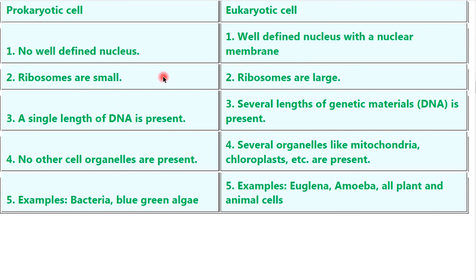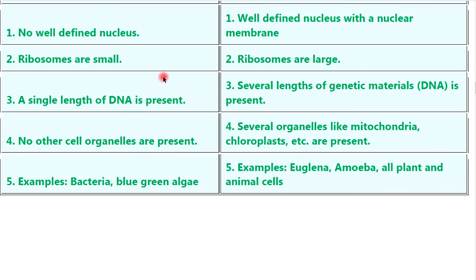In prokaryotic cells, a single length of DNA is present. In eukaryotic cells, several lengths of genetic material DNA are present. In prokaryotic cells, no other cell organelles are present. In eukaryotic cells, several organelles like mitochondria, chloroplast, etc. are present. Example: bacteria, blue-green algae. Example: euglena, amoeba, all plant and animal cells.